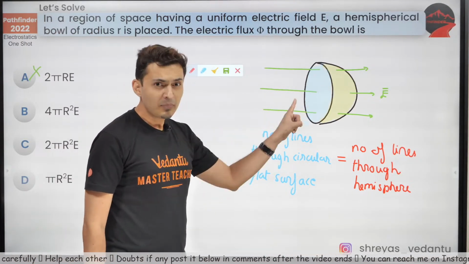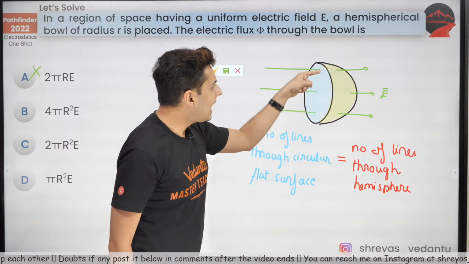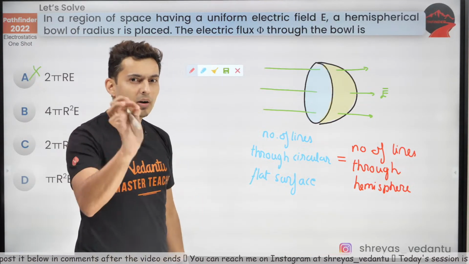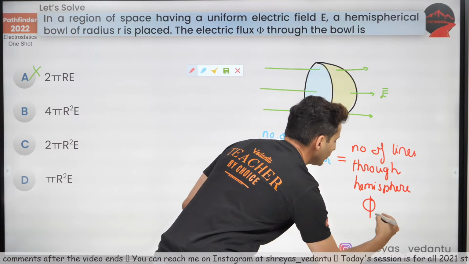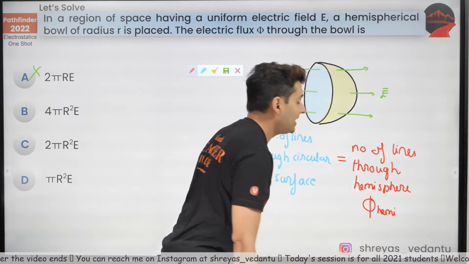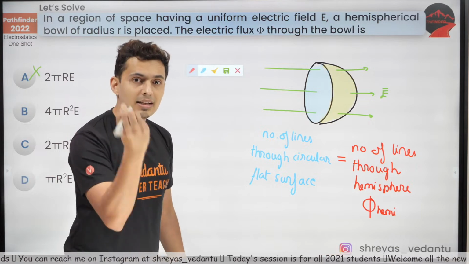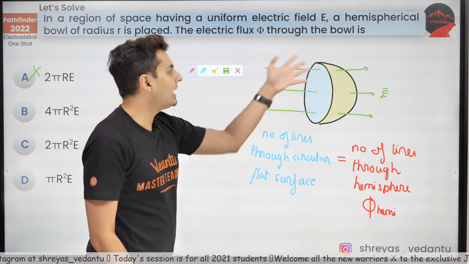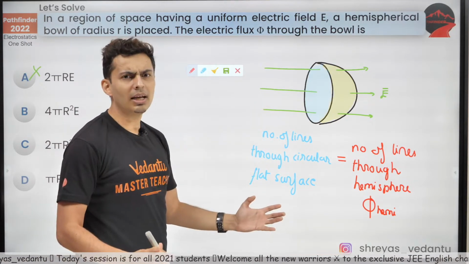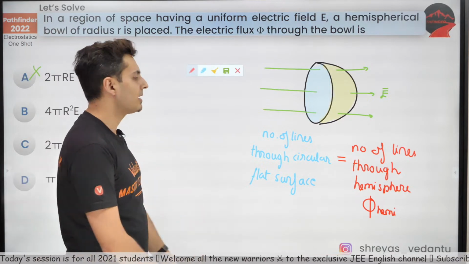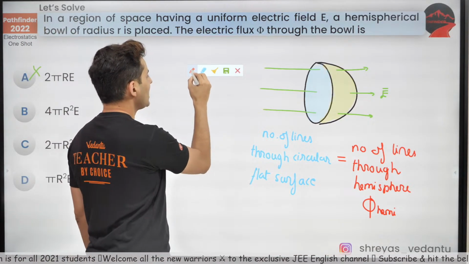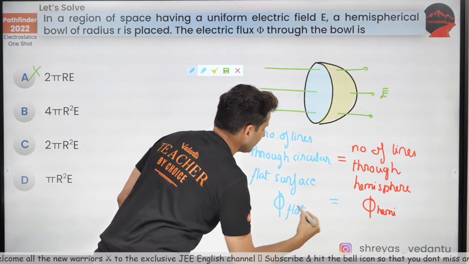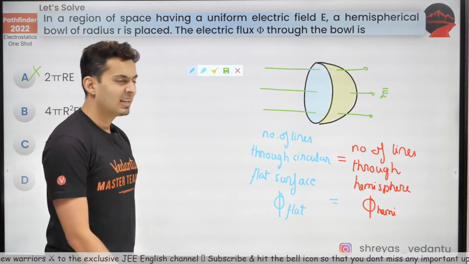Whatever line passes through this blue surface has to pass or cut through the curved surface. Do you guys agree? So then can I not say that the flux through the hemisphere, because at the end of the day, what is flux? Flux is nothing but a number, it's proportional to the number of lines. If the lines are the same, doesn't matter what the area is, the flux has to be the same. So this flux should be equal to the flux through the flat circular surface. Isn't that true?